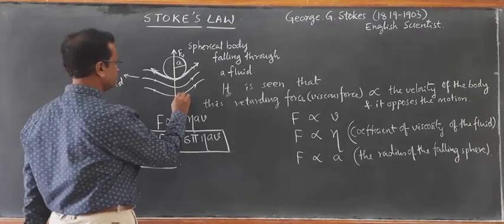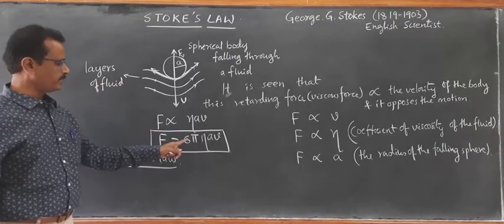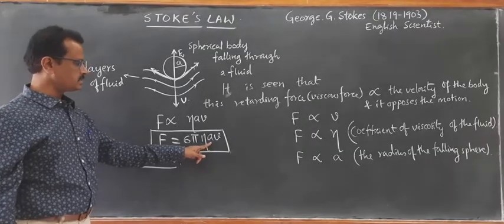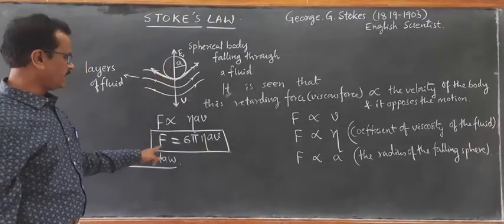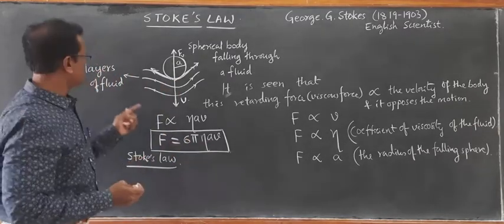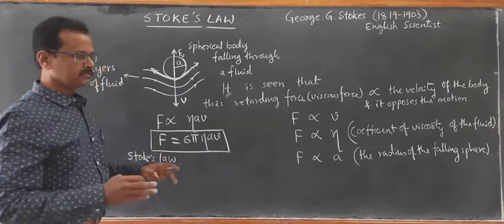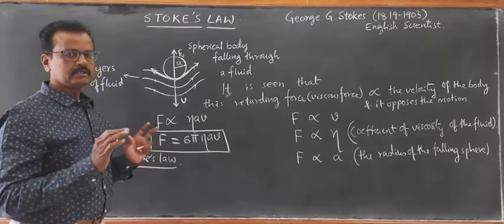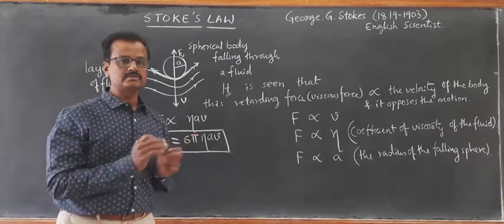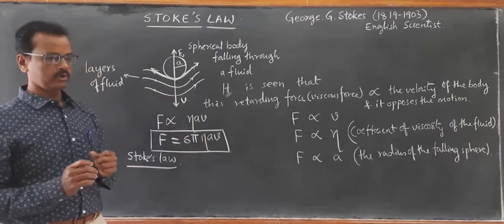If v is the velocity, then this retarding force is found to be directly proportional to velocity, directly proportional to the radius of the falling body, and directly proportional to the viscosity of the layers of this fluid. So this is called Stokes' law. For this 11th class, there is no derivation of this equation. We are learning only the consequences of this important law called Stokes' law.